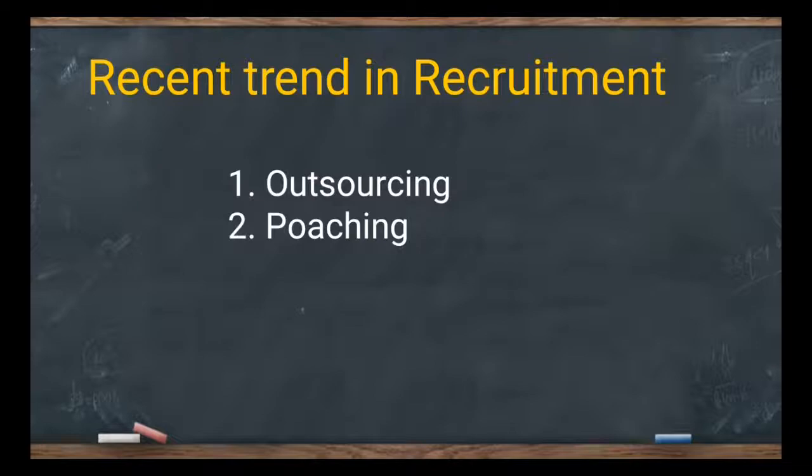First they will understand the company's requirement, for example whether they need a person in sales or in finance. Then they will advertise using the sources we have, internal and external, direct or indirect. There are many ways they will advertise. That will be their second step.